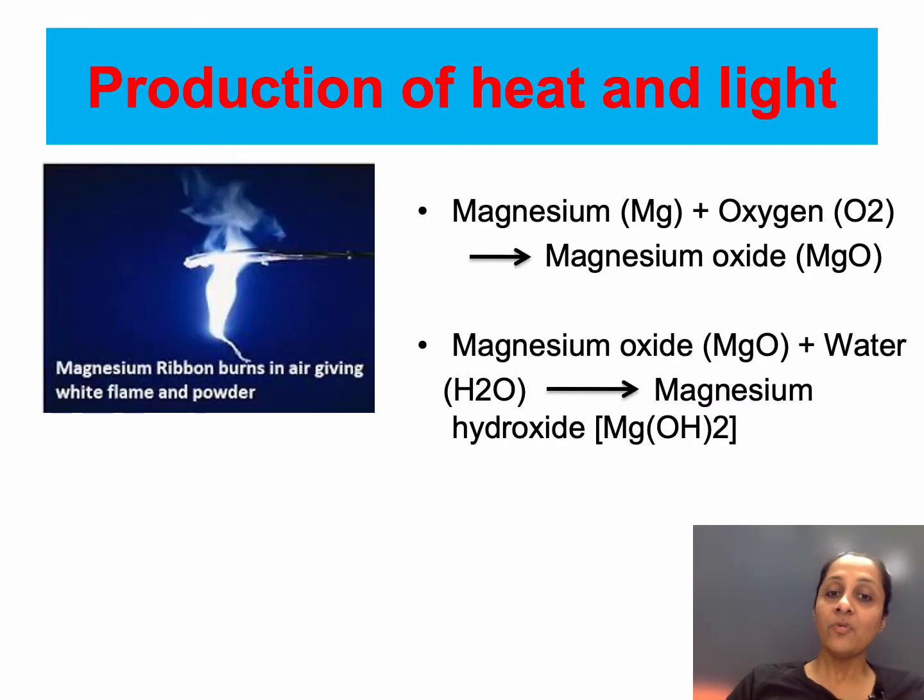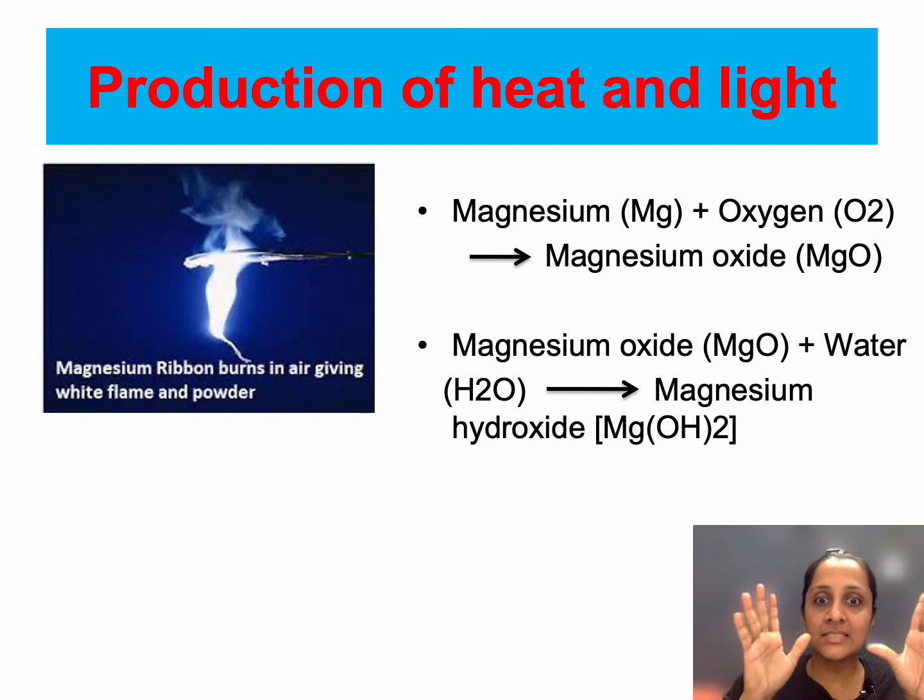The second is production of heat and light. So when you burn a magnesium ribbon, magnesium comes in the form of a ribbon. When you burn it, it is going to burn with a dazzling flame. So this magnesium combines with the oxygen, which is required for burning, and turns into magnesium oxide, and this magnesium oxide is actually a white powder. When you drop water into it, it is going to become magnesium hydroxide.